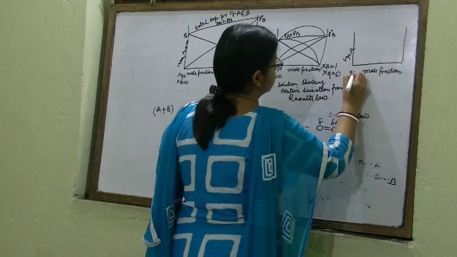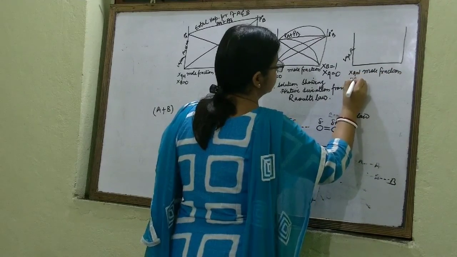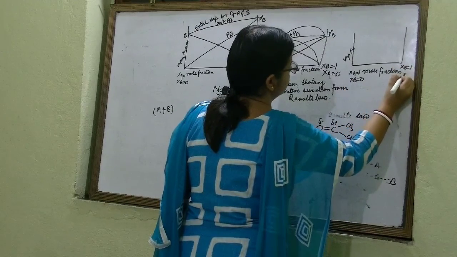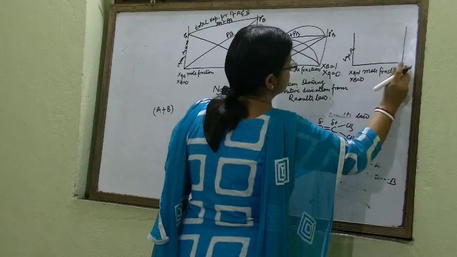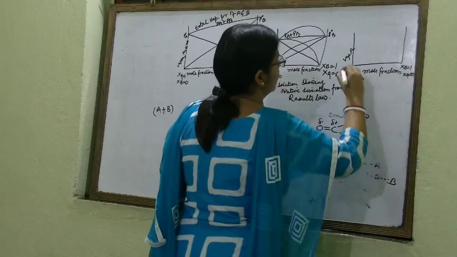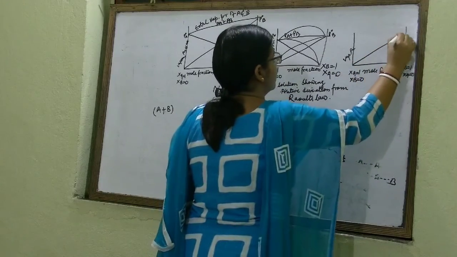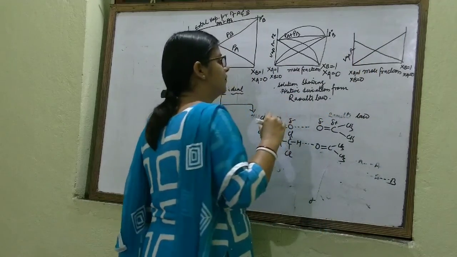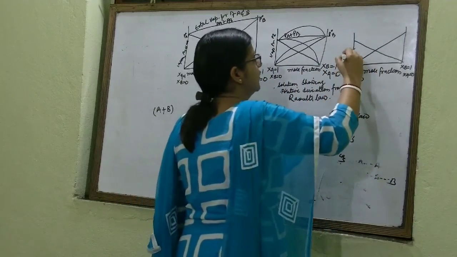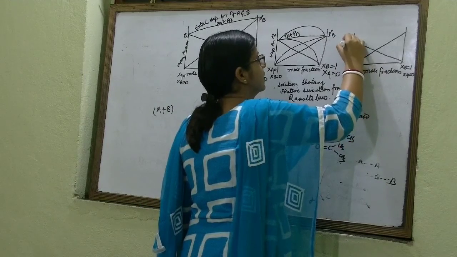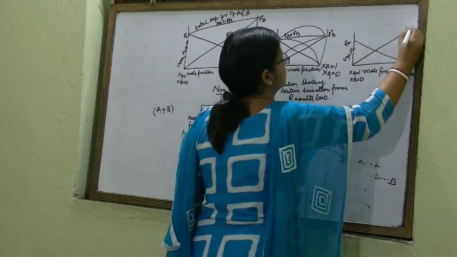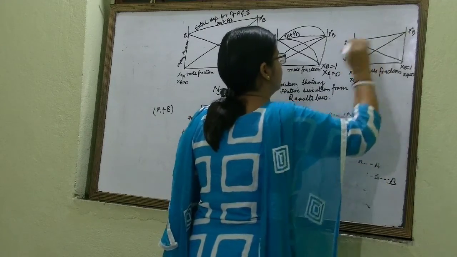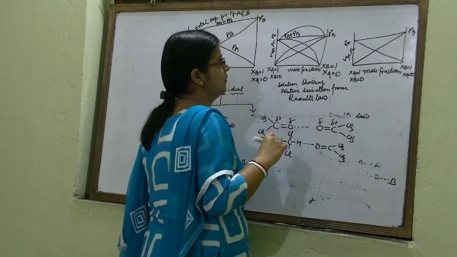Here you will write xa is equal to 1 and xb is equal to 0. Here again you will write xb is equal to 1 and xa is equal to 0. Now for Raoult's law, how are you drawing? Like this, you will draw over here also. P naught A and P naught B, and you will join them to form PA plus PB.